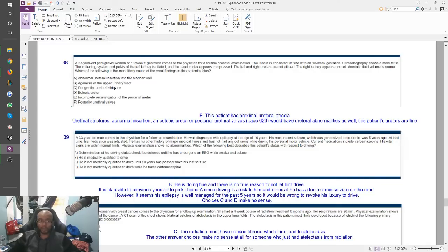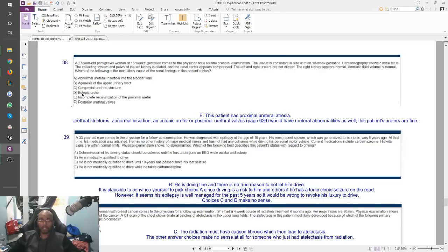Congenital urethral stricture. A urethral stricture. So if the urethra has a stricture, ultrasonography shows that the pelvis of the left kidney is dilated and the renal cortex appears compressed. This compression thing was weird. Left and right ureters are not dilated. Right kidney appears normal. So it only occurred on one side, which is another weird thing. But urethral stricture is congenital. You could think about it. You could leave that there.